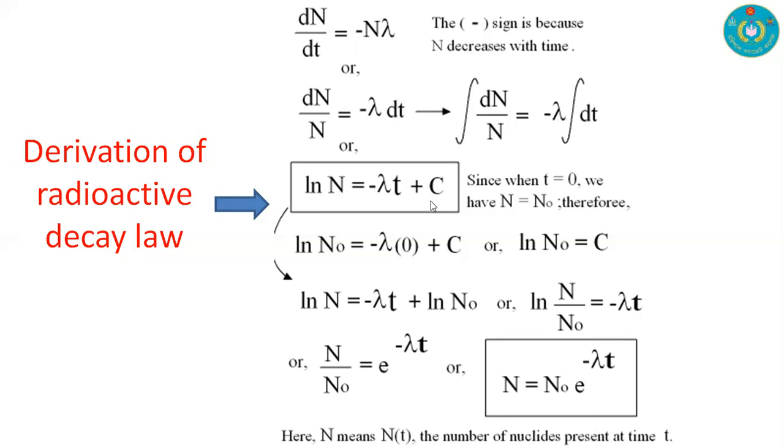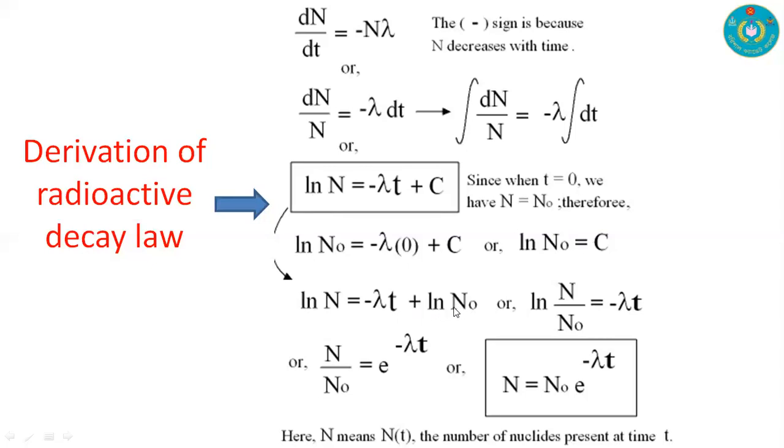And because this is undefined, we introduce a new constant, c. Putting the condition t equal to 0 and N equal to N naught, we get the value of the constant, that is, c is equal to ln N naught. By putting this value in the equation, we have another equation: ln N is equal to minus lambda t plus ln N naught.